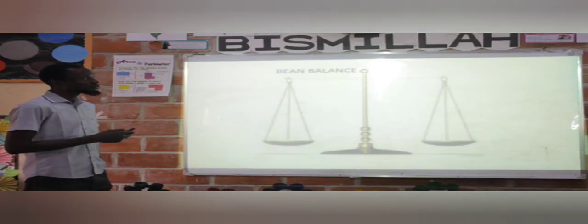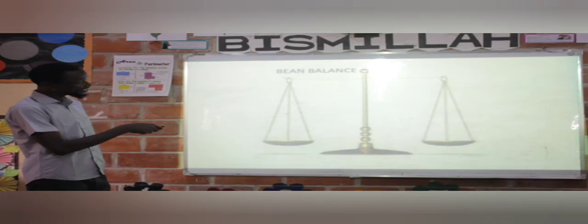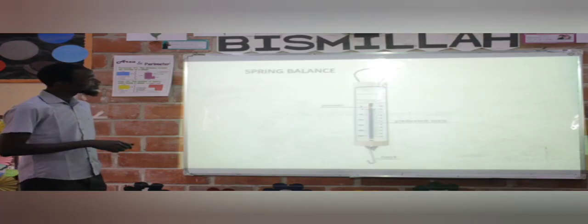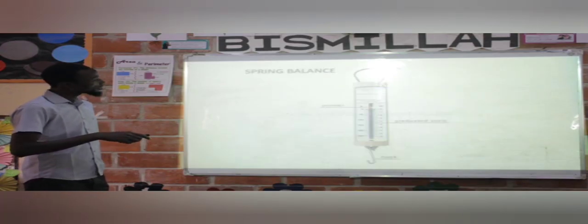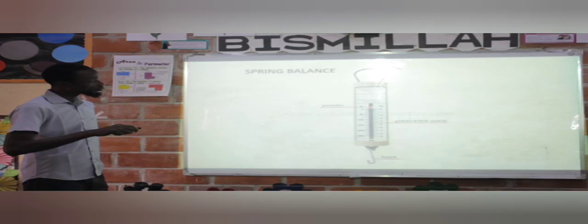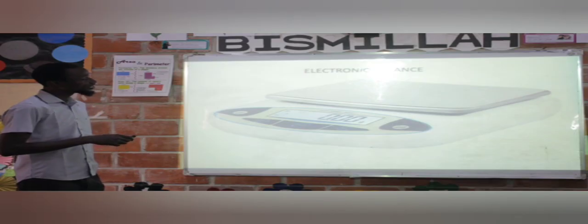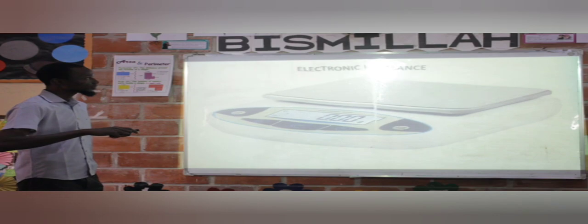Let's look at the instruments for measuring mass. We have the beam balance. This is what a beam balance looks like. This is a spring balance. This is what a spring balance looks like. And then we have the last one, which is the electronic balance. This is what an electronic balance looks like. Quickly.